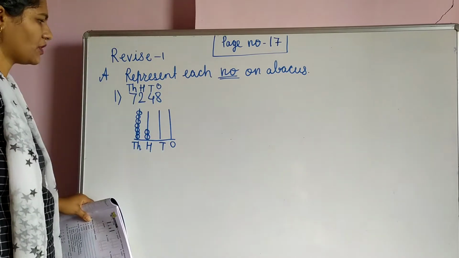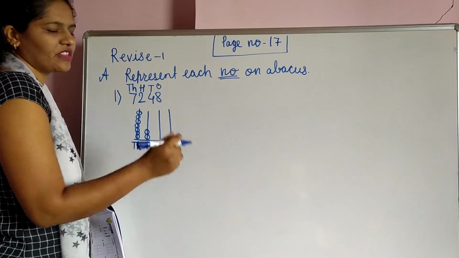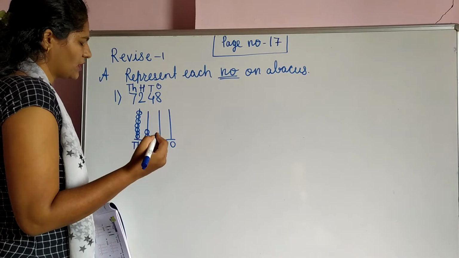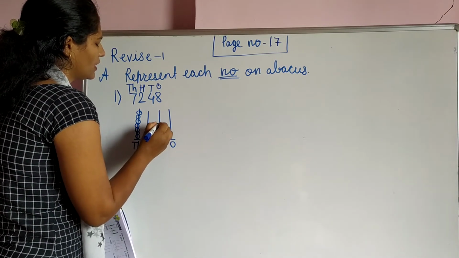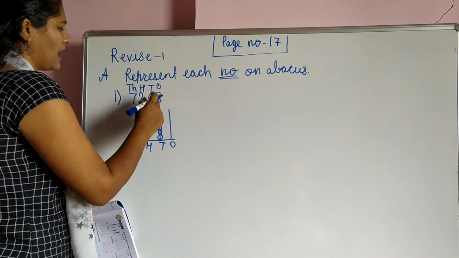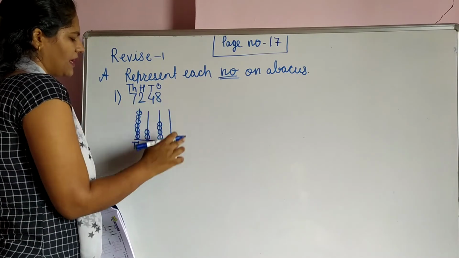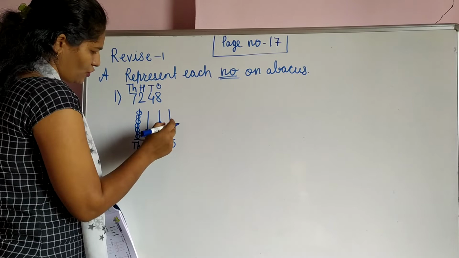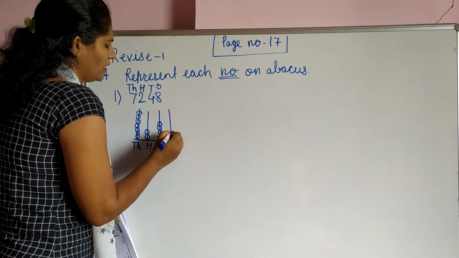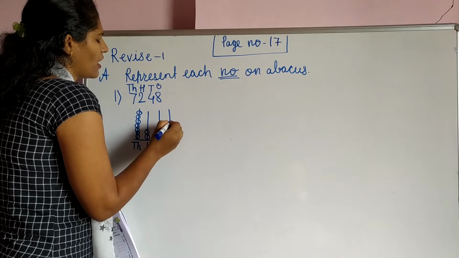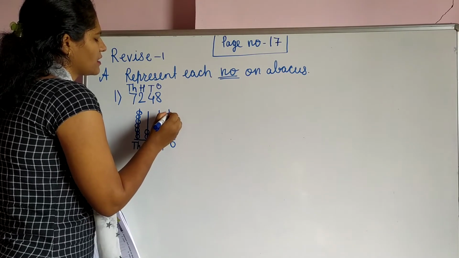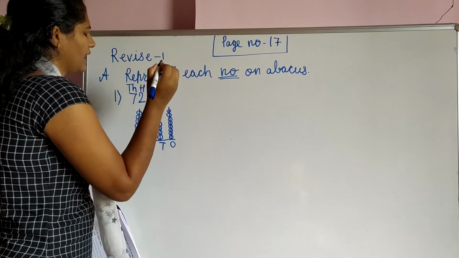Next, which number is it? 4. So how many bits do we have to show here? Here we will show 4 bits. 1, 2, 3, and 4. And last one 8. Ones place, 8 bits are there. So show here 8 bits. 1, 2, 3, 4, 5, 6, 7, and 8.